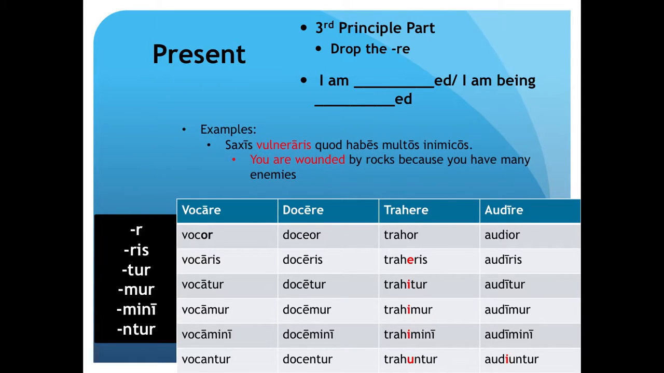Here's a sample sentence. The verb vulneraris is a second person singular present passive verb, which translates to "you are wounded."